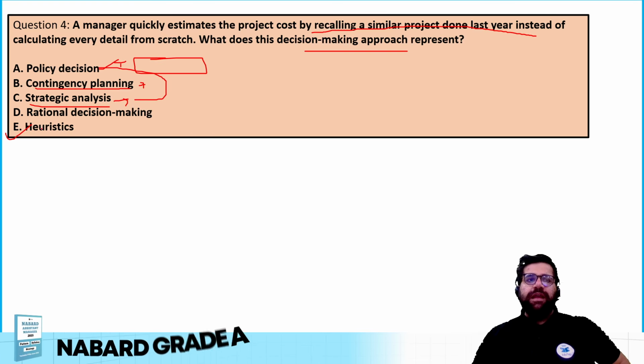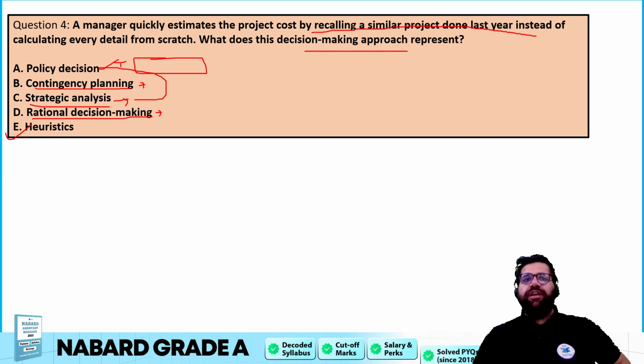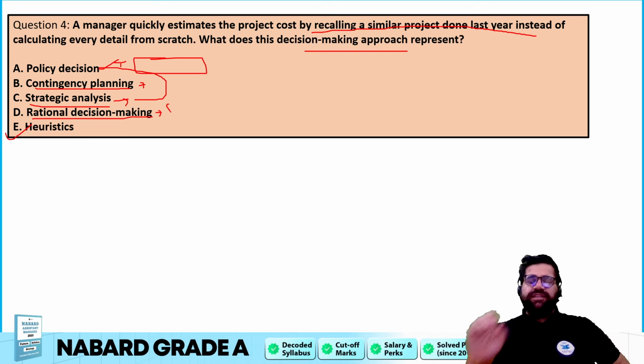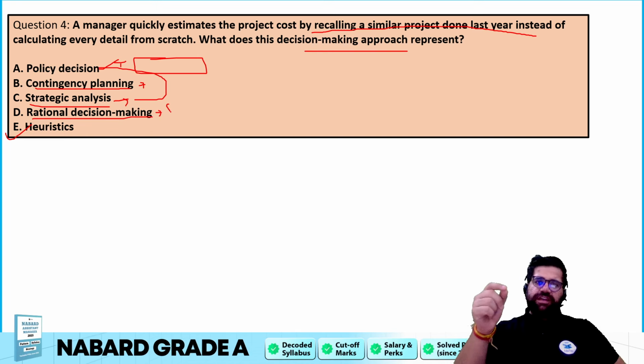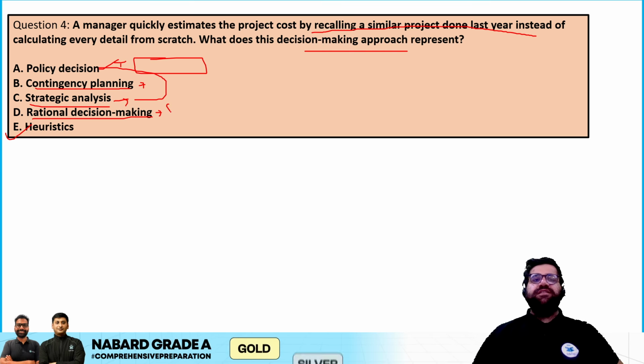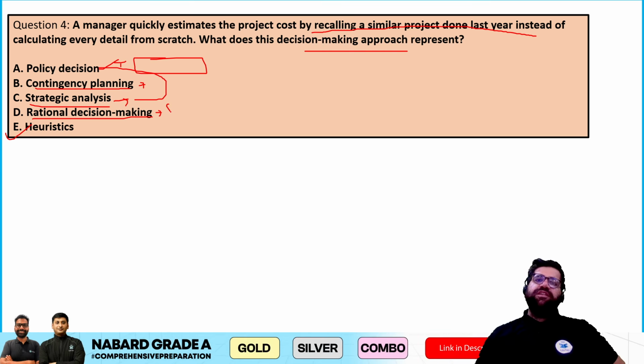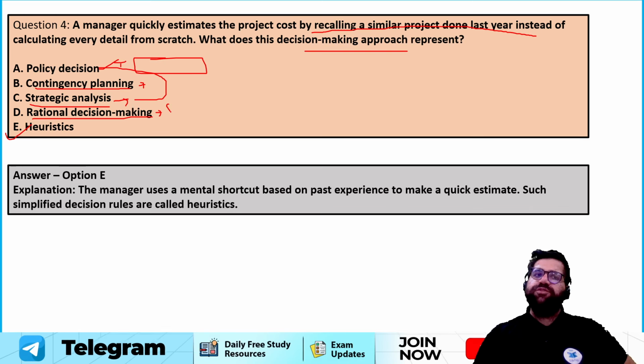Strategic analysis is kind of not suitable to this case because it's a kind of policy decision only. Rational decision making will definitely use logic. Rational decision making means what? Using logic, and then you will try to choose the correct answer. But over here you are just making the decision based on your past experience. So the classic example will be heuristics only, which is option E.